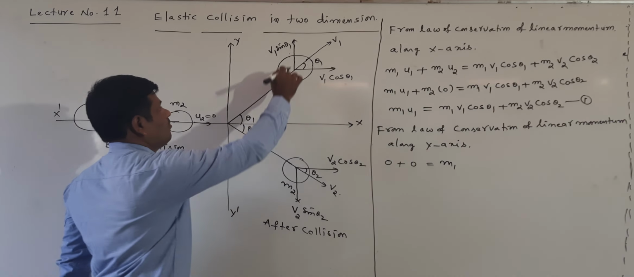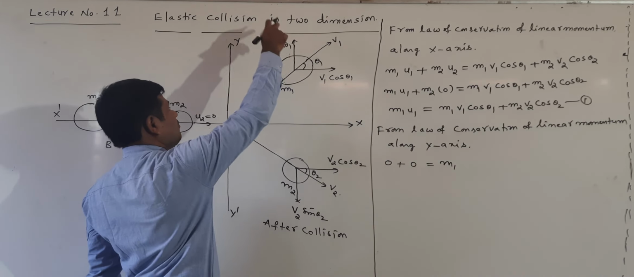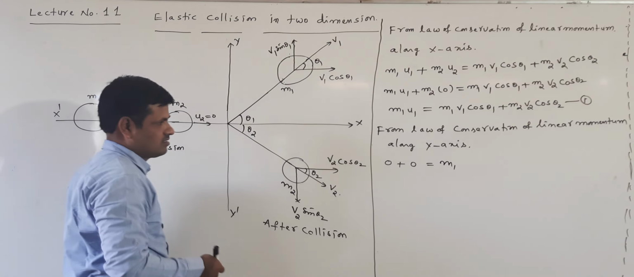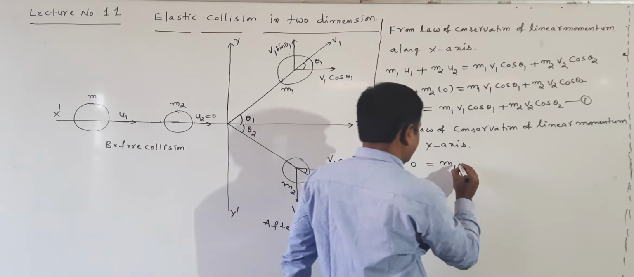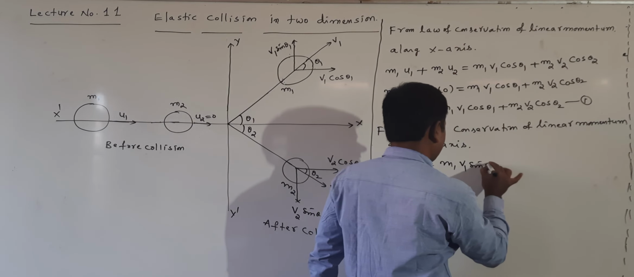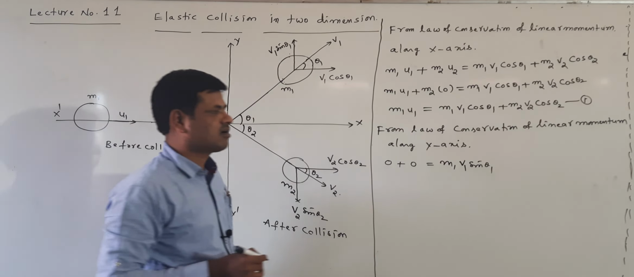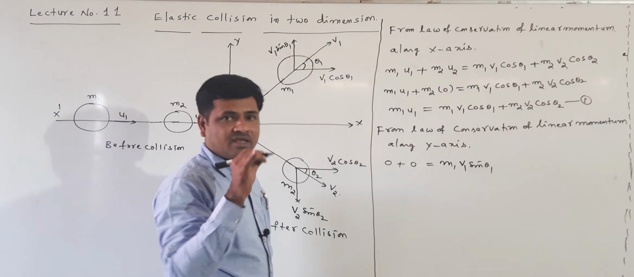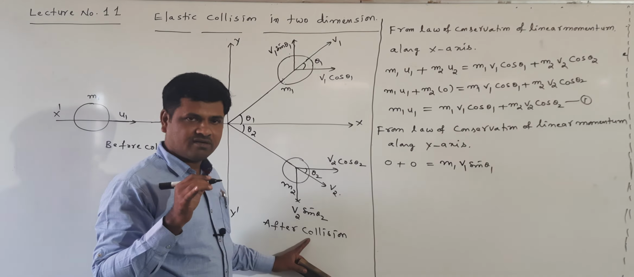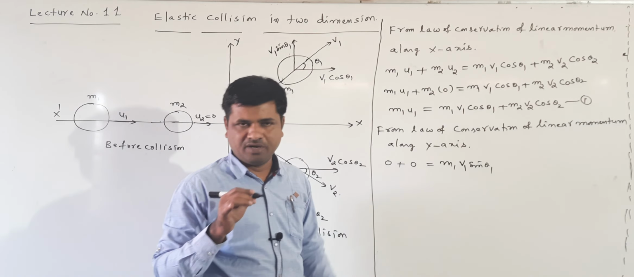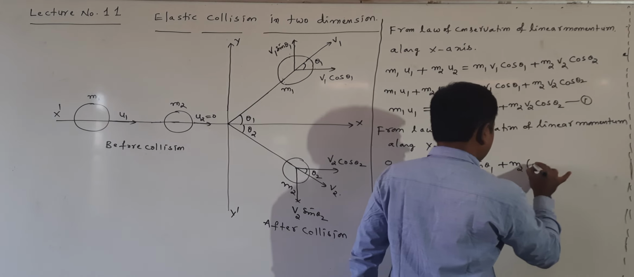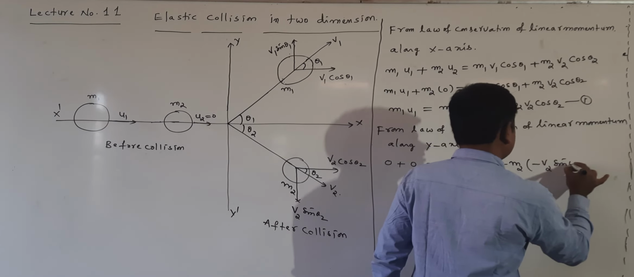After collision, the component along the y-axis: this is the positive y-axis, this is the negative y-axis. So for the m1 body, directly I am writing v1 sin theta 1, which is the component of the velocity along the positive y-axis after collision. For the m2 body, m2 into minus v2 sin theta 2.